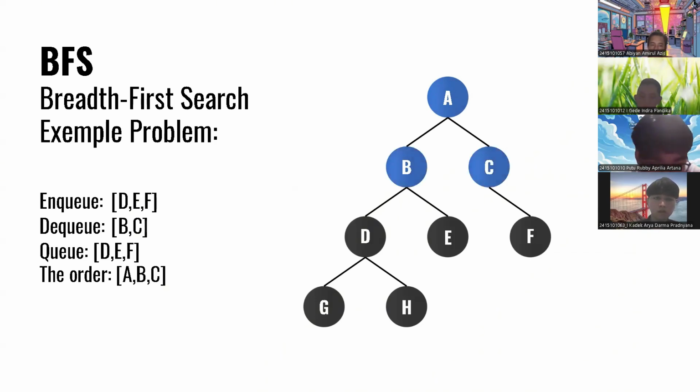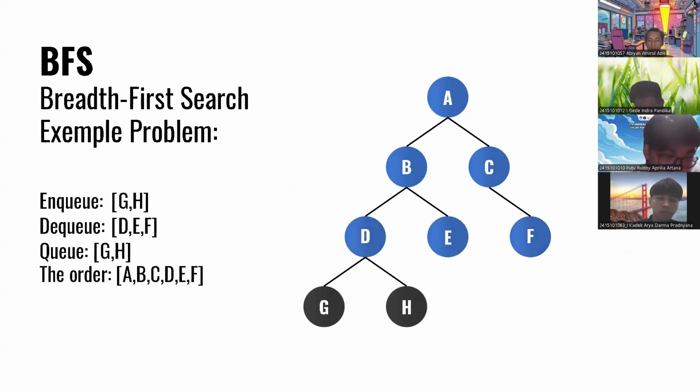Next. Okay, so after we NQ the B, C, we can DQ the B, C now, and then we can NQ the D, E, F to the Q. So it means the order will be A, B, C because the B and C are already DQ, and they go into the order.